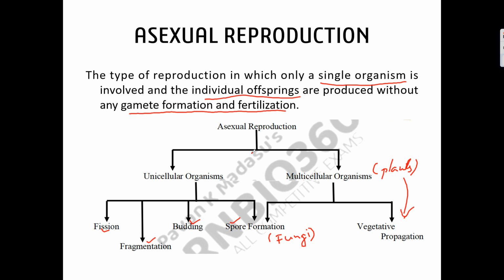It means without any gamete formation and without any fertilization, new plants are produced. In the same way, in fungi, which is a multicellular organism, we observe spore formation. Now let us look at these things in more detail.